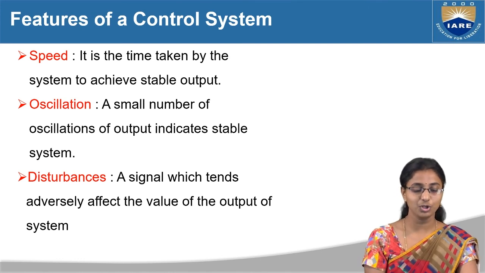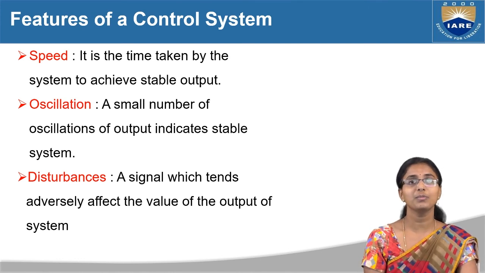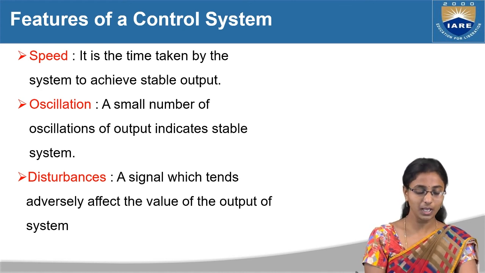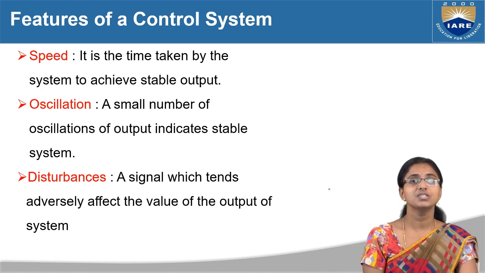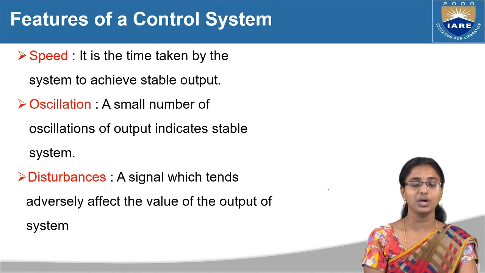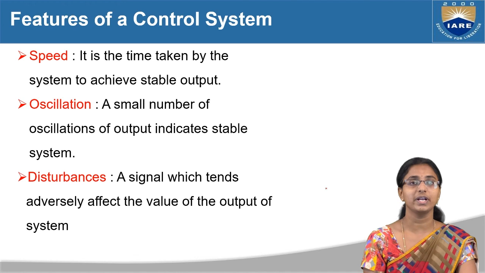Okay, and next, what do you mean by oscillations here? A small number of oscillations of output indicates a stable system, right? So a small number of oscillations or maybe constant oscillations means we can say that my system is a stable system. And now what is disturbance here? Disturbance is a signal which tends to adversely affect the value of the output of the system.